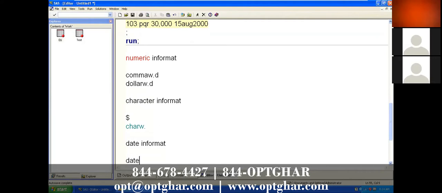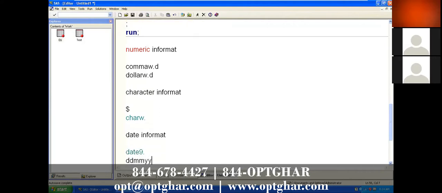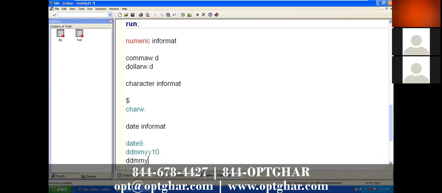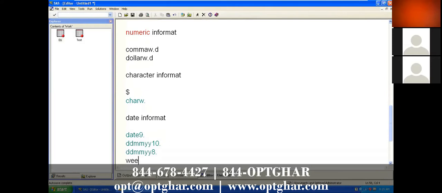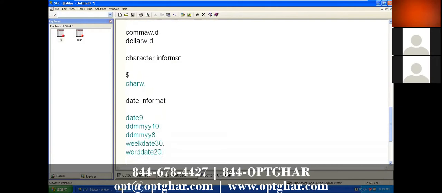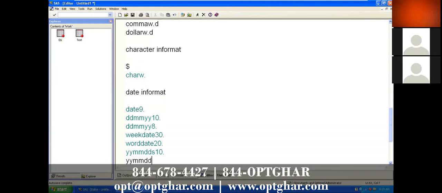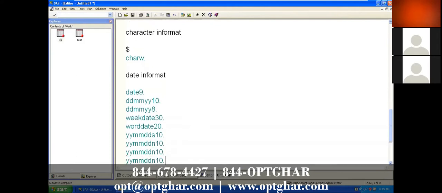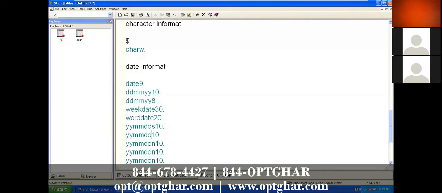Date informats like date 9 dot, or ddmmyy 10 dot, or ddmmyy 8 dot, weekdate 30, worddate 20, ddmmyy 10 dot, ddmmyyn 10 dot, ddmmyyc dot. In these, s is for slash, c for colon, d for dash, n for number.